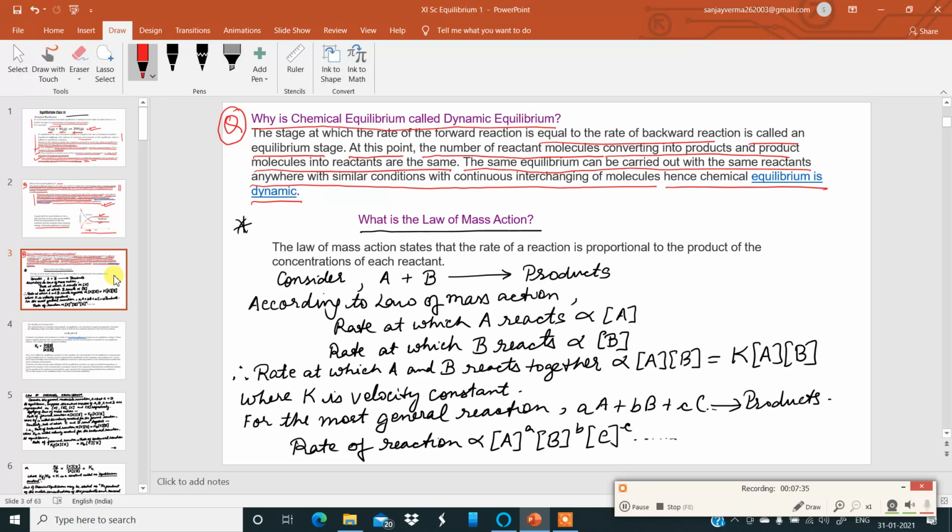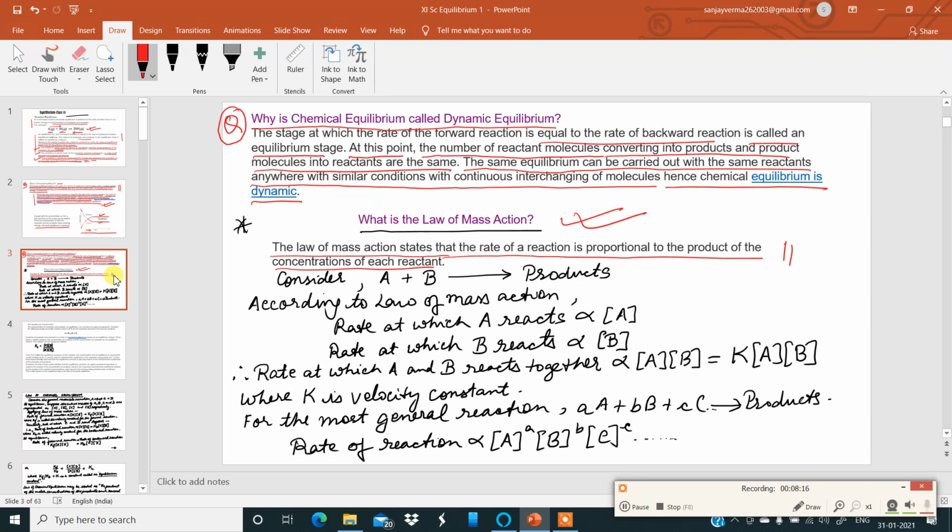Now, moving to another important concept over here. What is the law of mass action? In this chapter, what is the law of mass action? To explain this, I have done a derivation over here. The law of mass action states that the rate of the reaction is proportional to the product of the concentration of each reactant. I repeat once more. Better learn this sentence. The law of mass action states that the rate at which the reaction happens is directly proportional to the product of the concentration of each reactant.